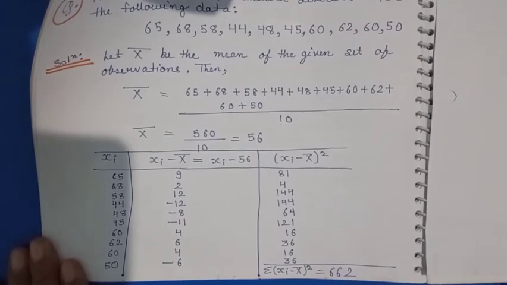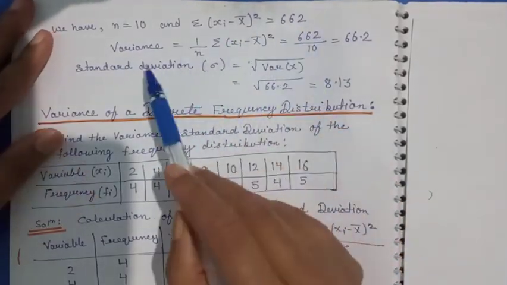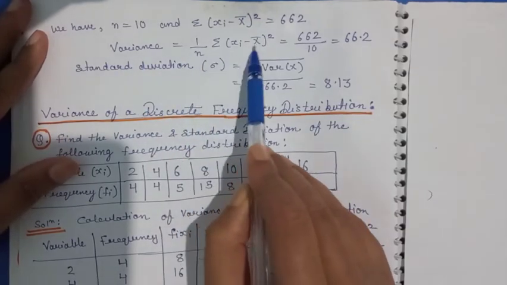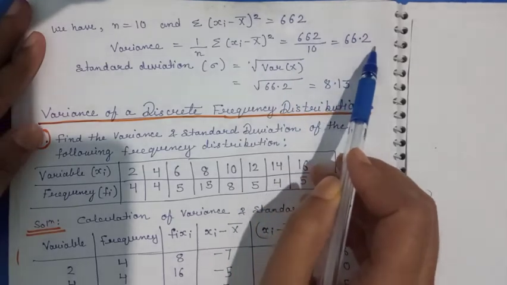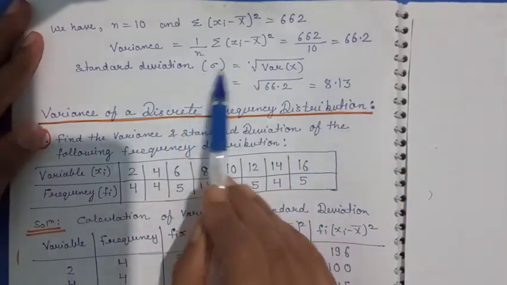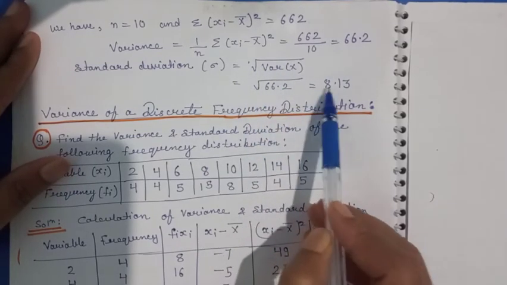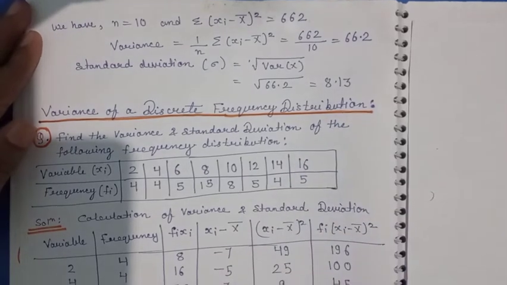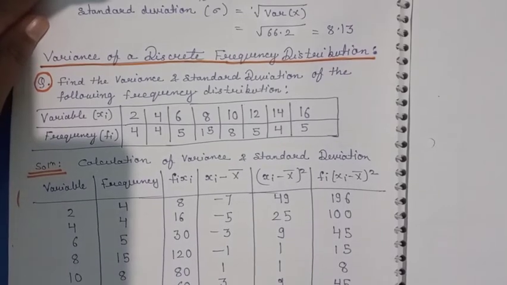And afterwards, you know the procedure: we have to divide this 662 by 10 and we will get our variance, and the square root of variance is the standard deviation. So n is 10 and this is 662. Variance is 1 by n summation of xi minus x bar whole square. So 662 divided by 10 is equal to 66.2. So standard deviation sigma is equal to root over variance x. So it will be root 66.2, which is 8.13. So this is all about how to find the variance and standard deviation of individual data.